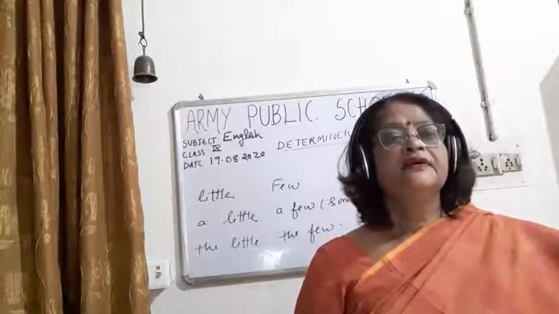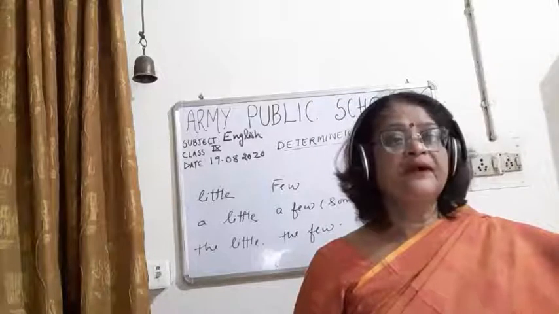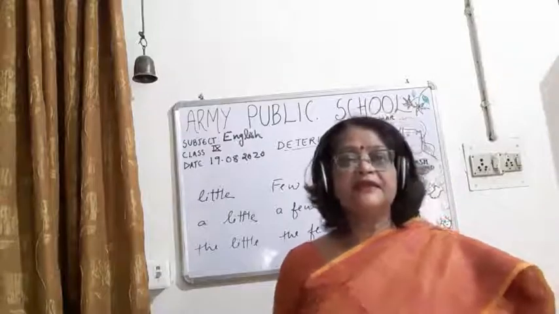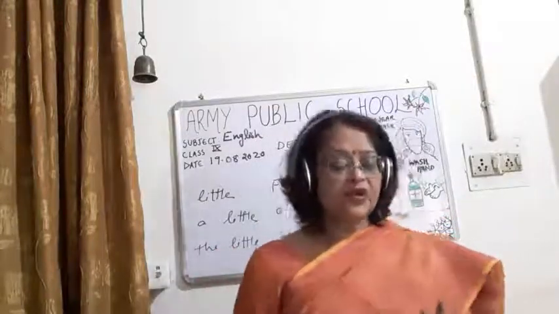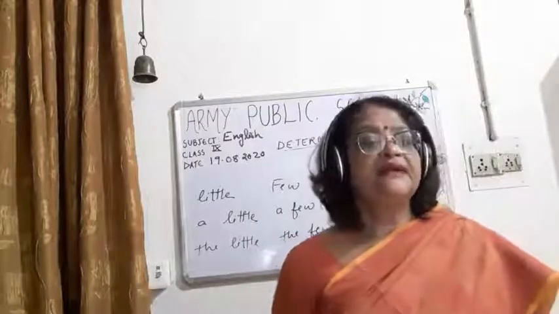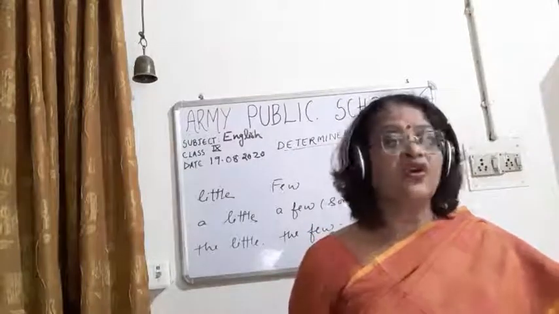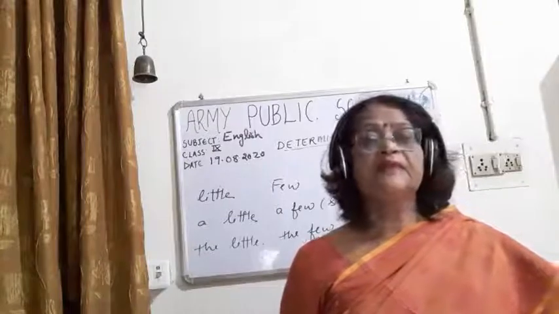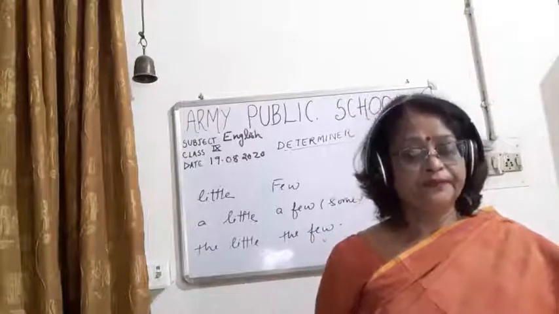So children, I have told you the examples of few, a few, the few, and then little, a little, the little, much, many, either, or, neither, nor, how they are used, and how some and any are used. I've told you this is also very important, and the use of all, both, several. So these were all the quantifiers which I have told you about.